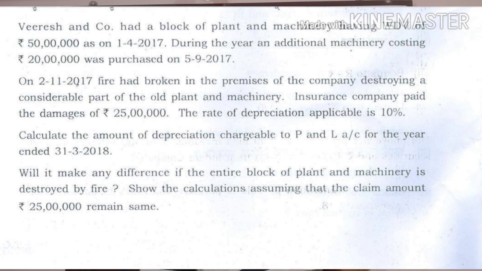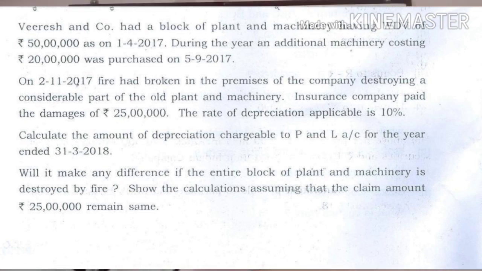Insurance company paid damages of rupees 25 lakhs. The rate of depreciation applicable is 10%. Calculate the amount of depreciation chargeable to profit and loss account for the year ended 31/3/2018. Will it make any difference if the entire block of plant and machinery is destroyed by fire? Show the calculation assuming that the claim amount of rupees 25 lakhs remains the same.